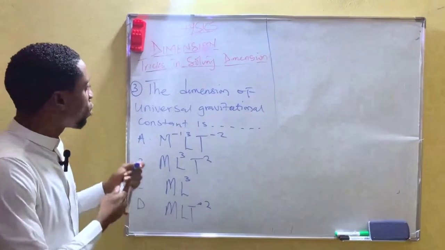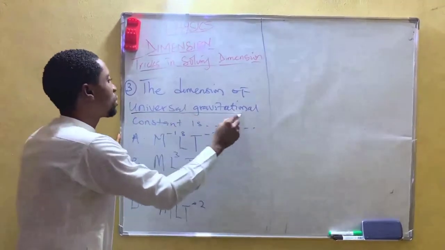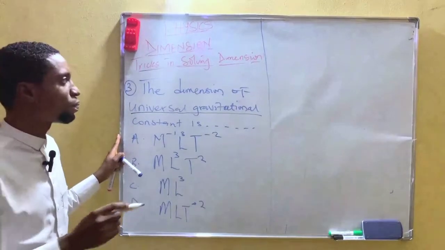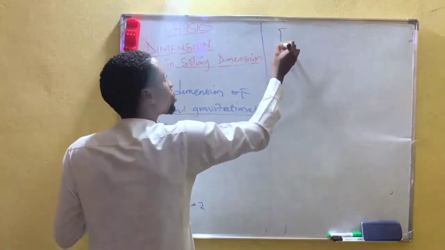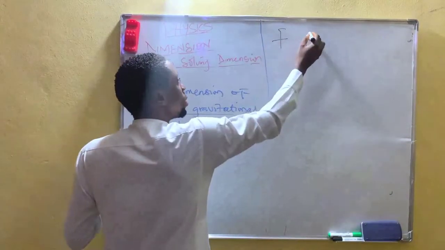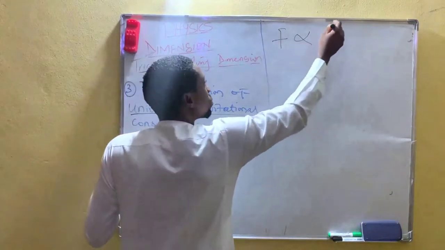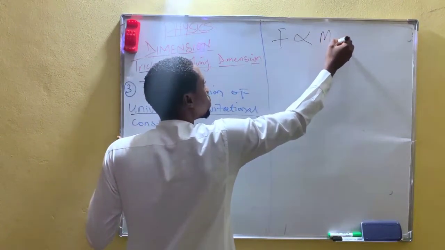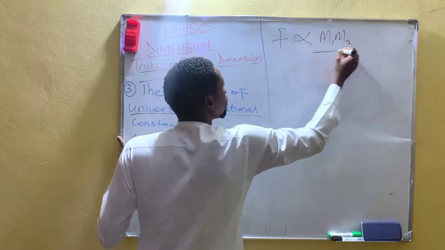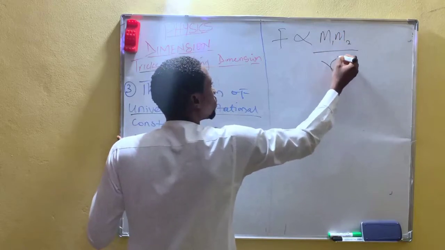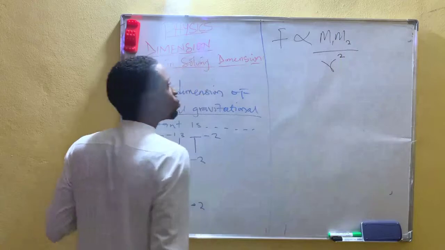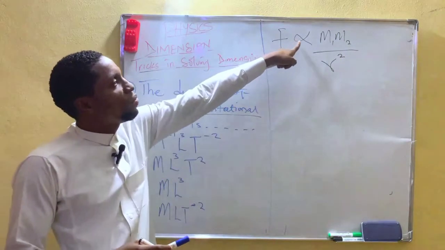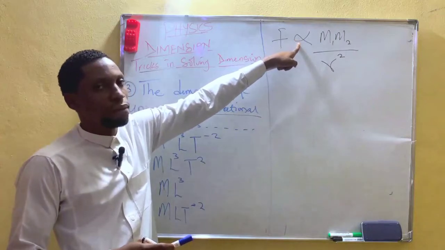In solving dimension for universal gravitational constant, you have to first of all note the formula. Force is directly proportional to the product of two masses divided by r raised to power 2. Now, you have to remove this sign of proportionality.